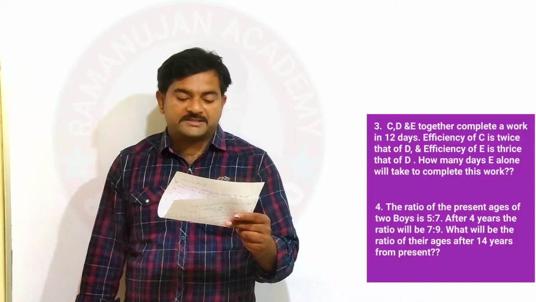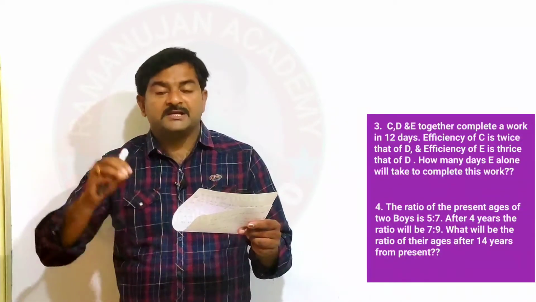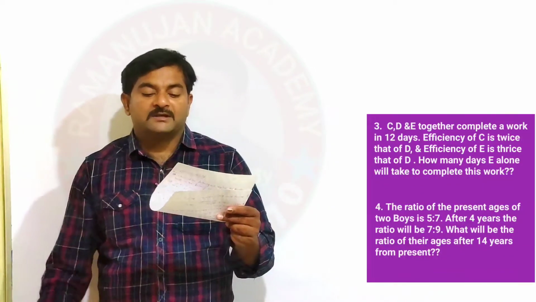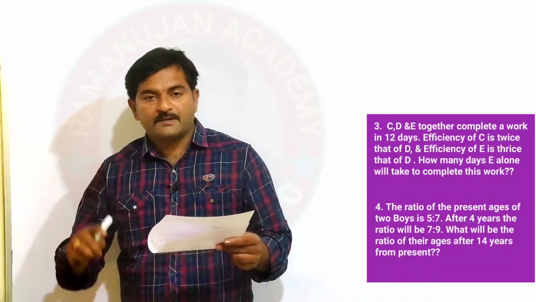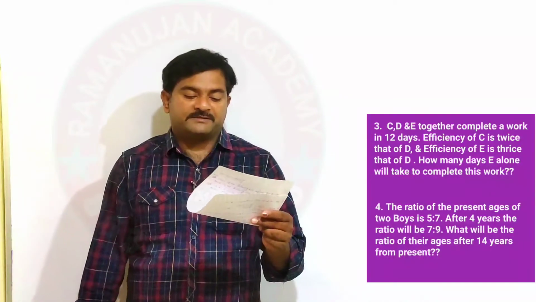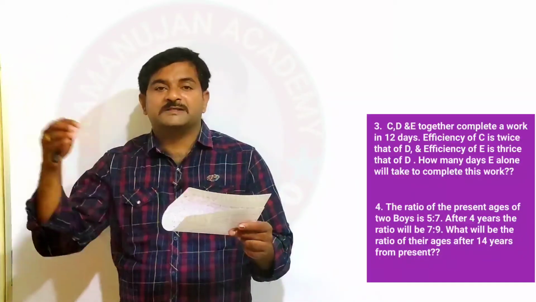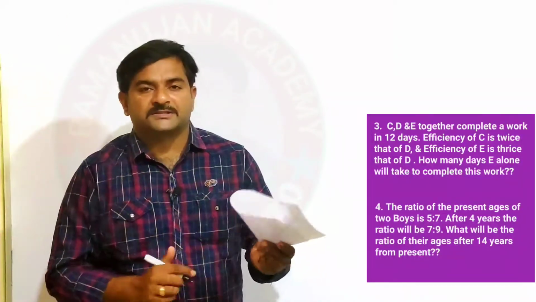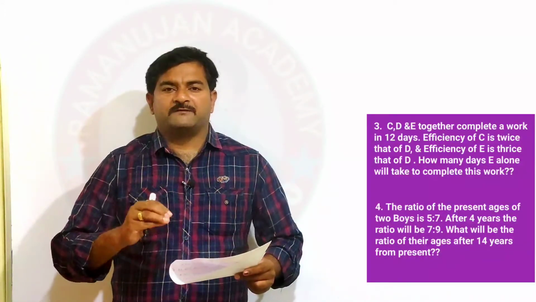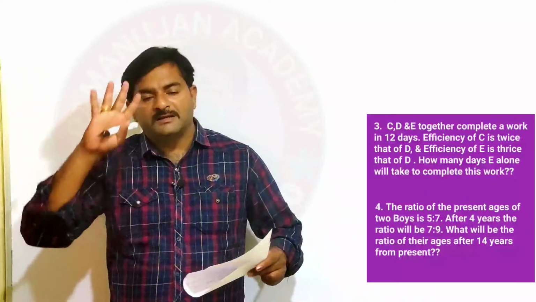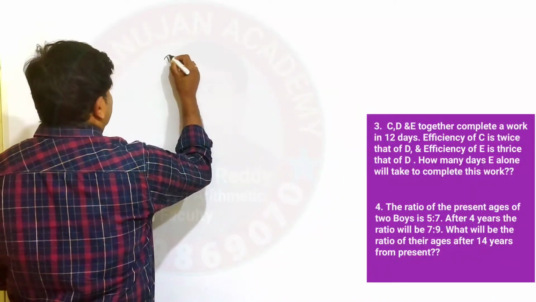The ratio of the present ages of two boys is 5:7. First boy is having 5 parts of age, second boy is having 7 parts of age. After 4 years, the ratio will be 7:9. What will be the ratio of their ages after 14 years from present? That is what actually the question is. We can solve this question in 2 ways. The first method is the normal method, and the second method is a very interesting method. So let me say the first method.